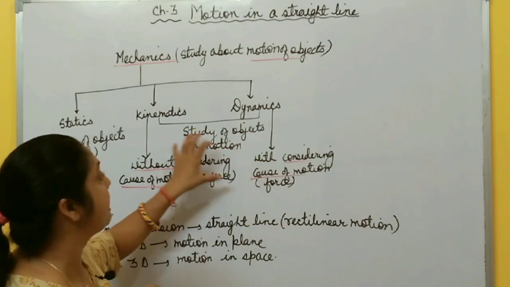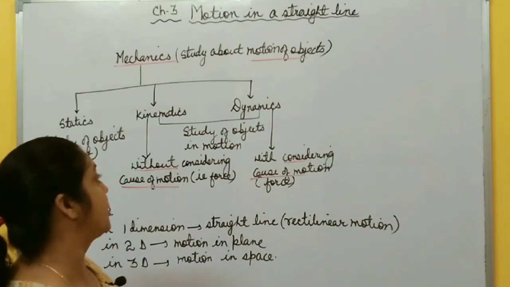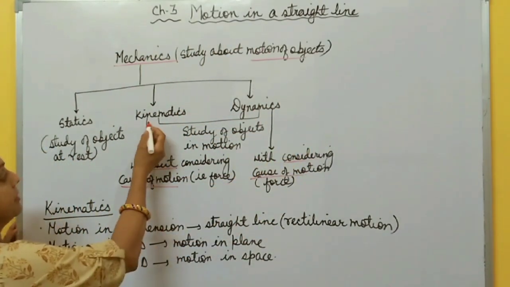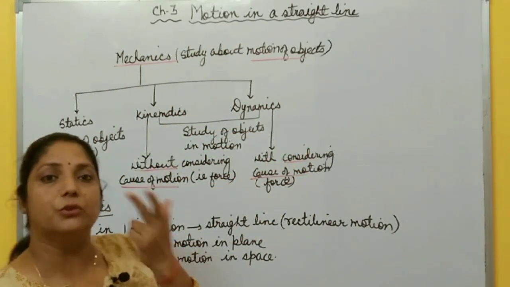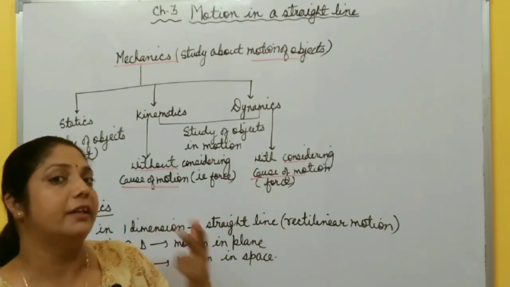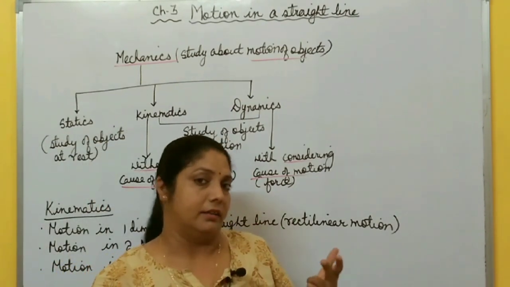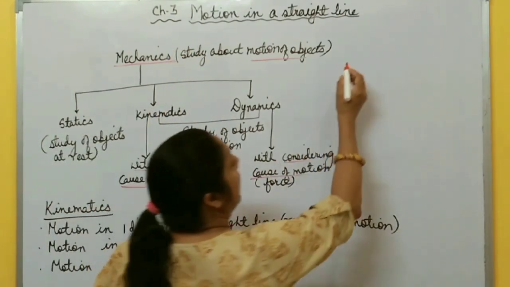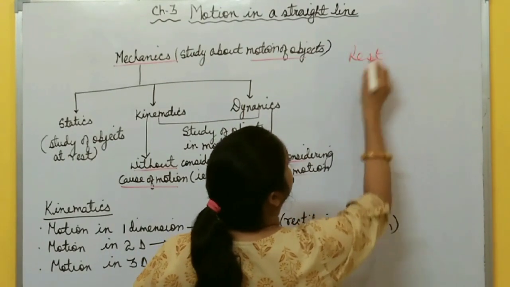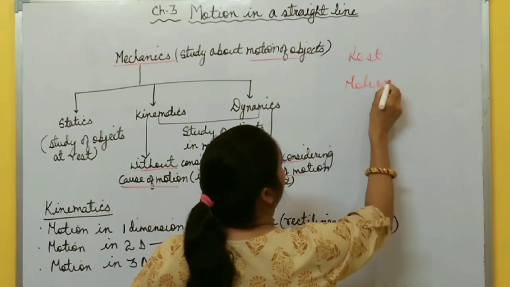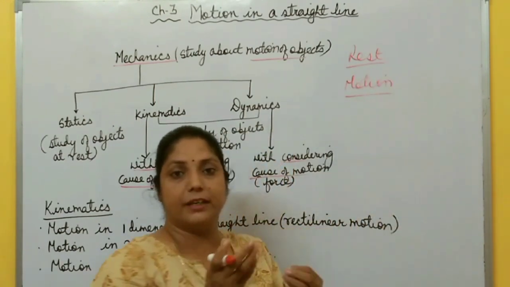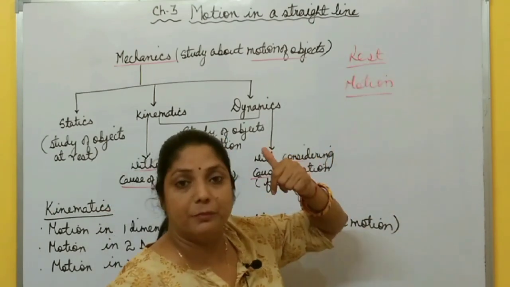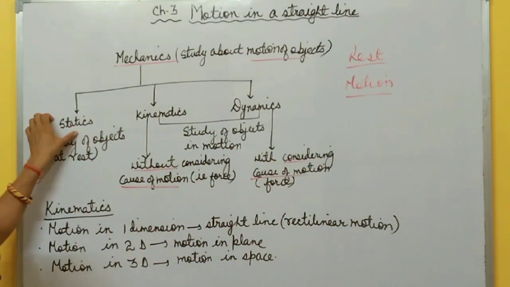This is the difference between kinematics and dynamics. But in both these branches, you have to study objects in motion. And this chapter, motion in a straight line, comes under the branch kinematics. There are two chapters of kinematics, motion in a straight line and motion in a plane. So first, about motion, there are two states: either the body is at rest or the body is in motion. What is rest? What is motion? If an object does not change its position with respect to its surroundings, then that object is said to be at rest. And this you study in the branch statics.